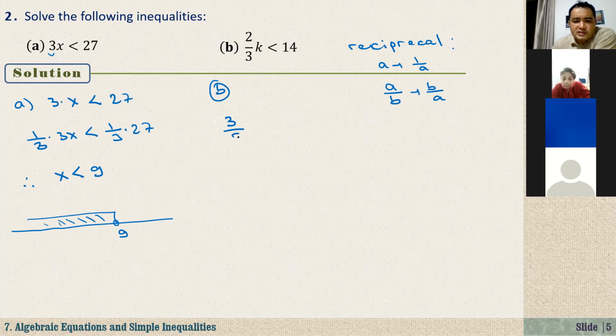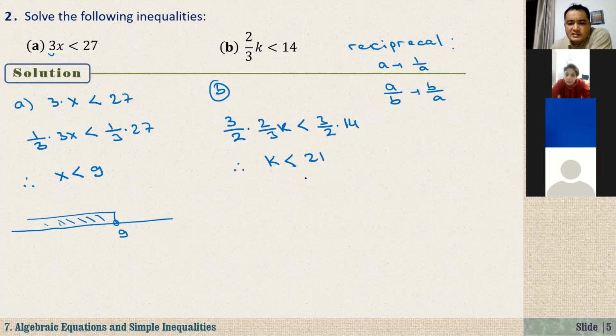Let's multiply both sides by 3 over 2. Here we have 2 over 3 k less than 3 over 2 times 14. So this 2 over 3 is gone. Here we have k less than 14 over 2 is 7, 7 times 3 is 21. That means that any number less than 21 will also satisfy this inequality. That means that this is a solution.